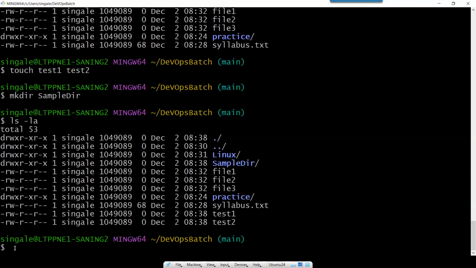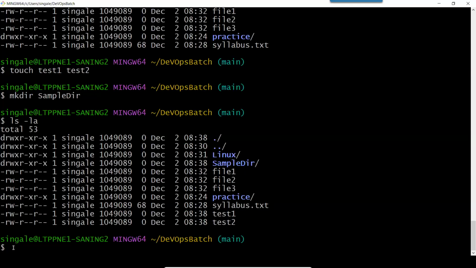Next, what we need to do is copy and paste. In Windows, what do we do for copy and paste? Let's say we have to copy from one file to another file. Let's say this is our file syllabus.txt.